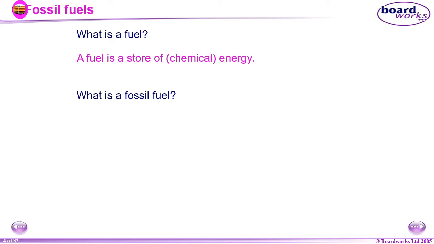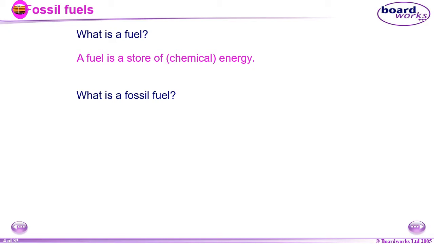And what is a fossil fuel? This is new for you. You haven't learned this before. All types of fuel store chemical energy. It could be petrol, it could be your food, it could be a banana, it could be a battery, any type of fuel. It could be wax for a candle. When we were doing energy circuses, we saw that all types of fuel have chemical energy stored.